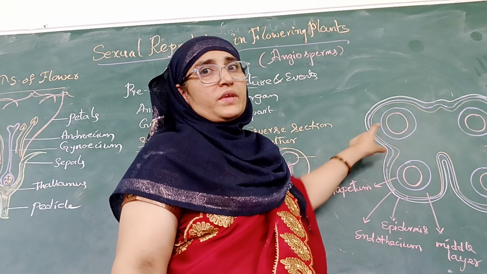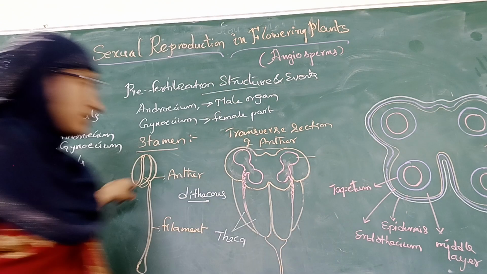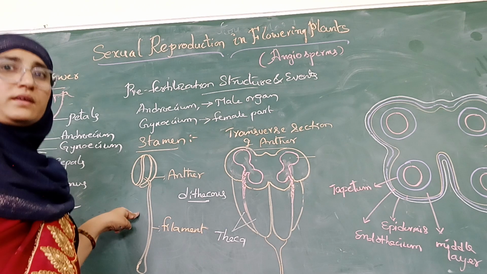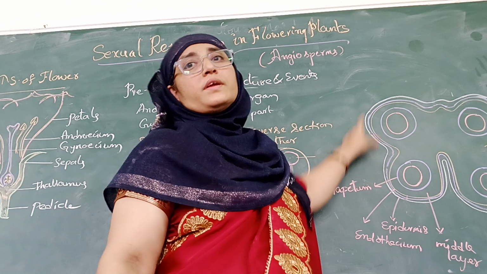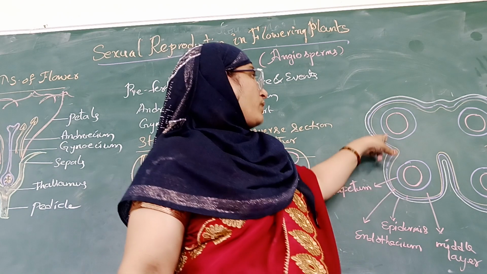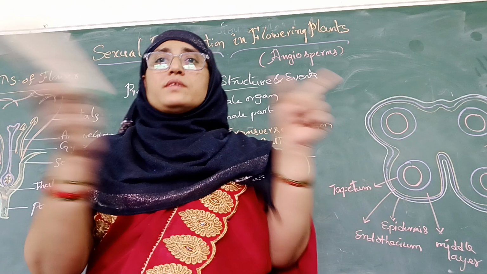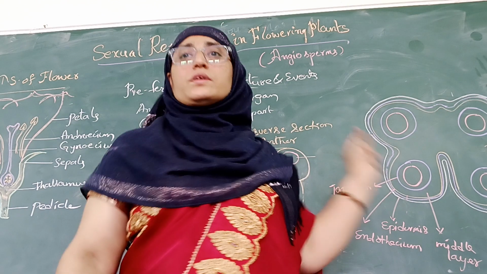Do you understand? In each lobe it contains two microsporangia, 1, 2, 3, 4, totally four microsporangia at its corners, giving a four-sided tetragonal structure.